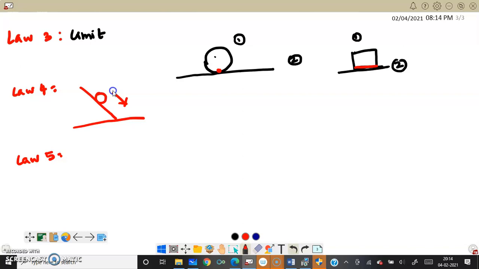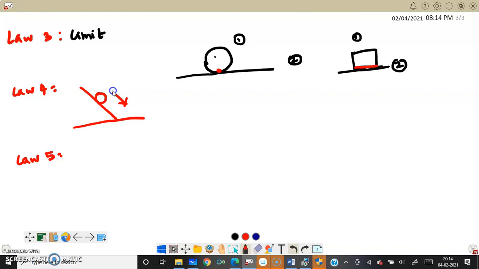So of the 5 laws, the first 3 laws are known as the laws of static friction, meaning when the object is at rest. The first 3 laws talk about when the object is at rest, therefore it is known as static friction. The other 2 are about when a particle is moving. When the particle is at rest, it is different. When the particle is moving, it is different.